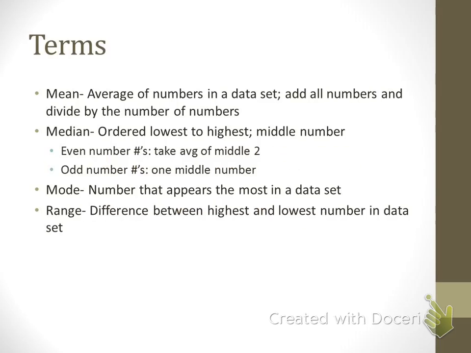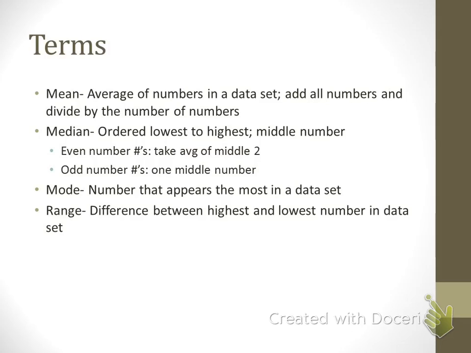All right, quiet. The first thing you need to know are some terms, so I'll give you a minute to go ahead and write these down. The first term you need to know is the mean. The mean is the average of the numbers in a data set. How do you find the mean? You add up all of the numbers and divide by the number of numbers. That's how you find the mean.